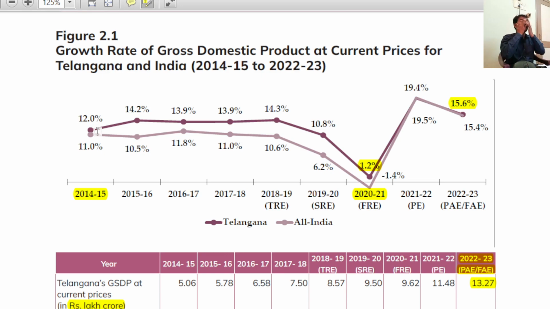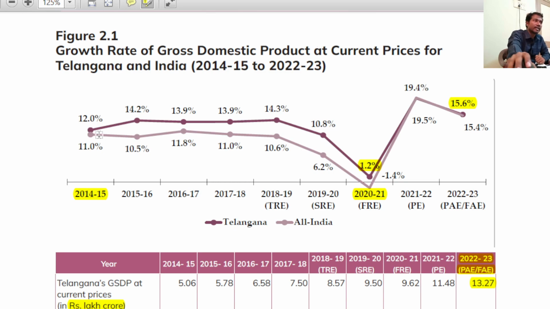So please listen. This type of statements are derived out of these graphs. The GSDP of Telangana has been higher than that of India since its state formation. Whether it is a correct statement or a wrong statement, the answer is correct. Do remember this fact, because once we see the constant prices, you will know.